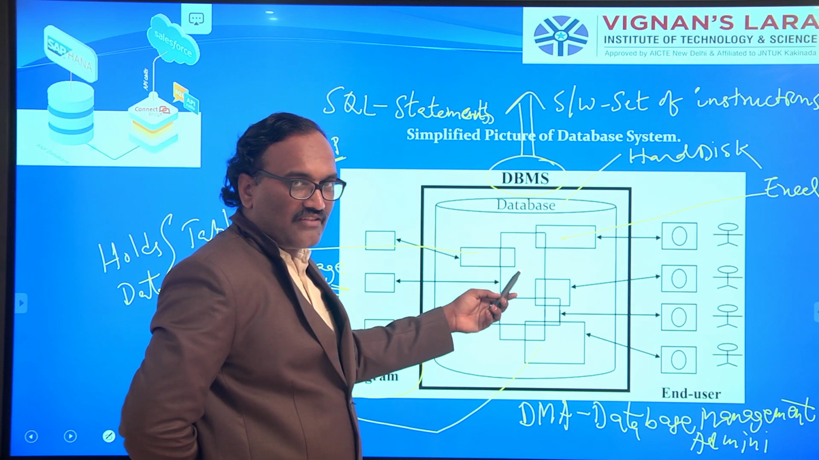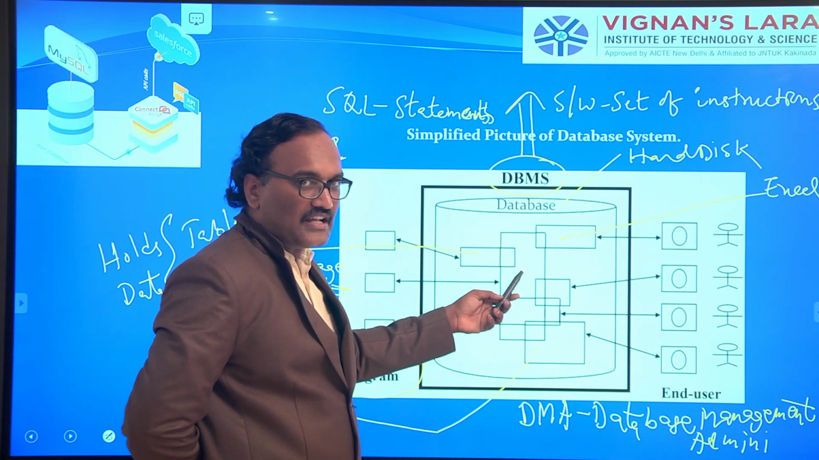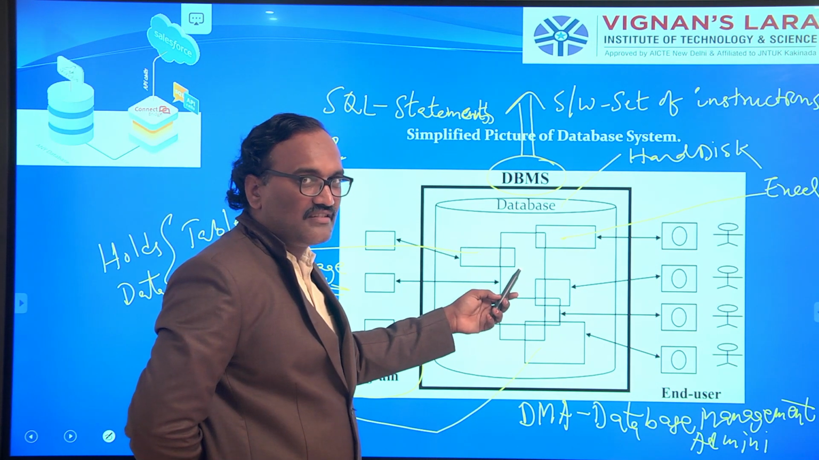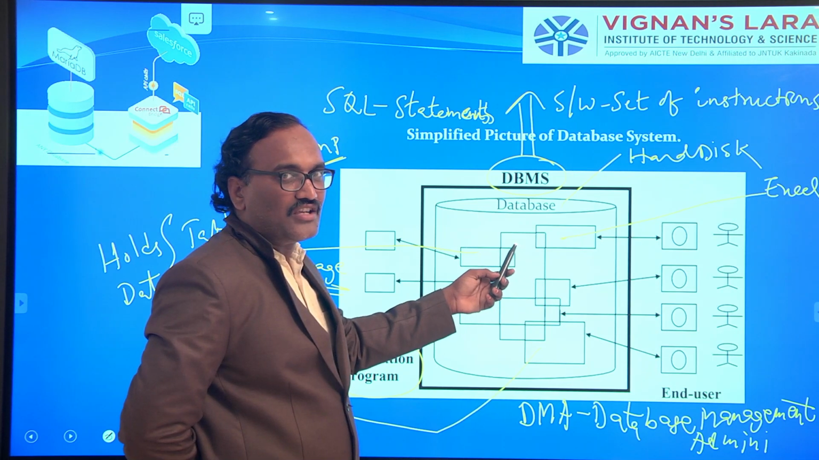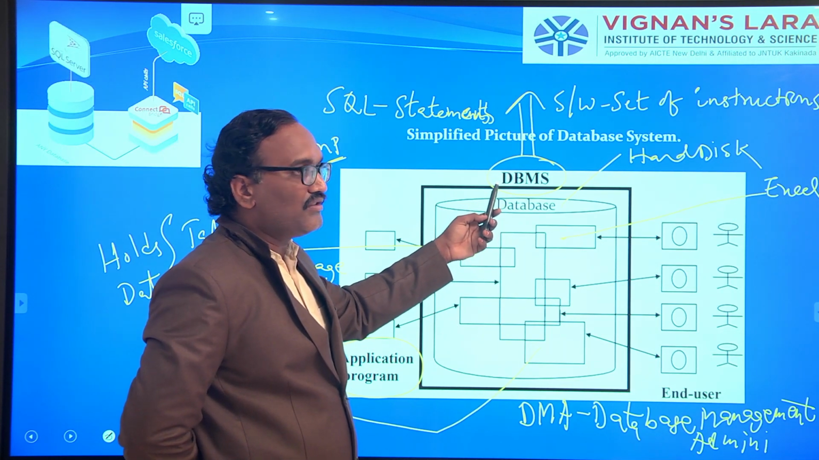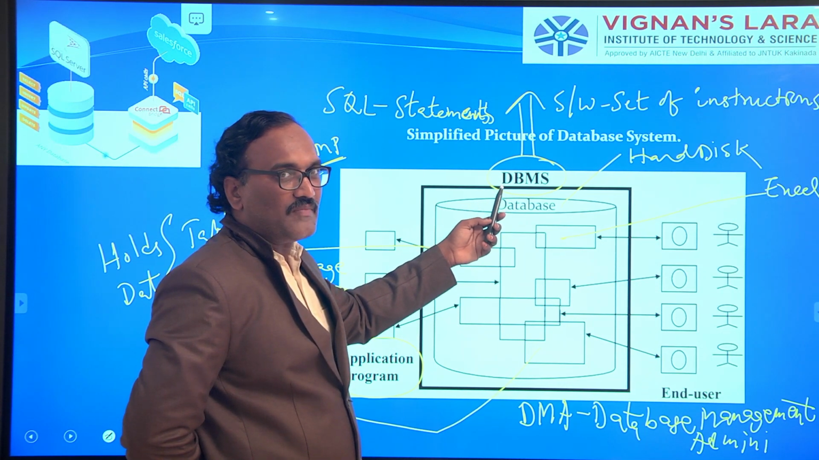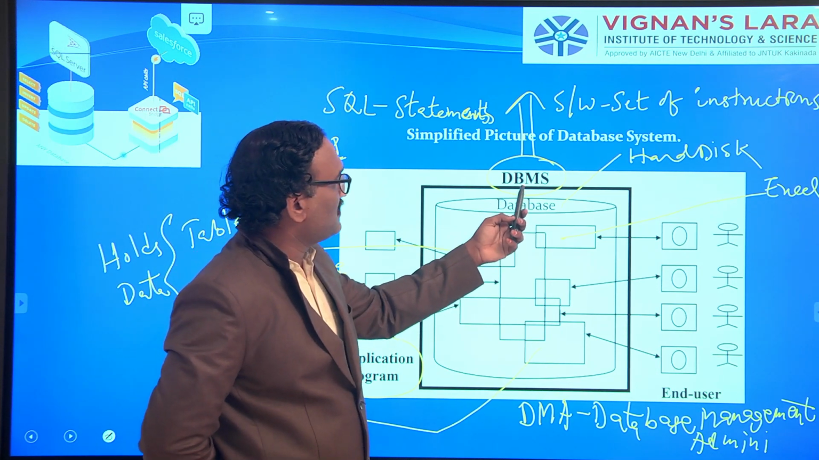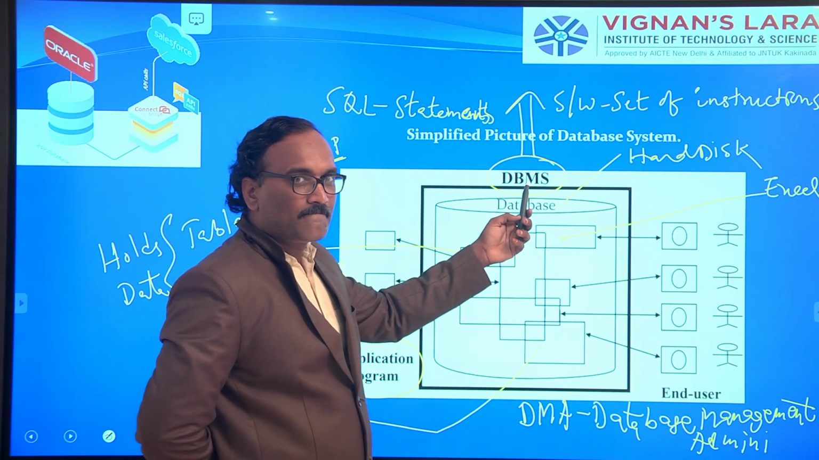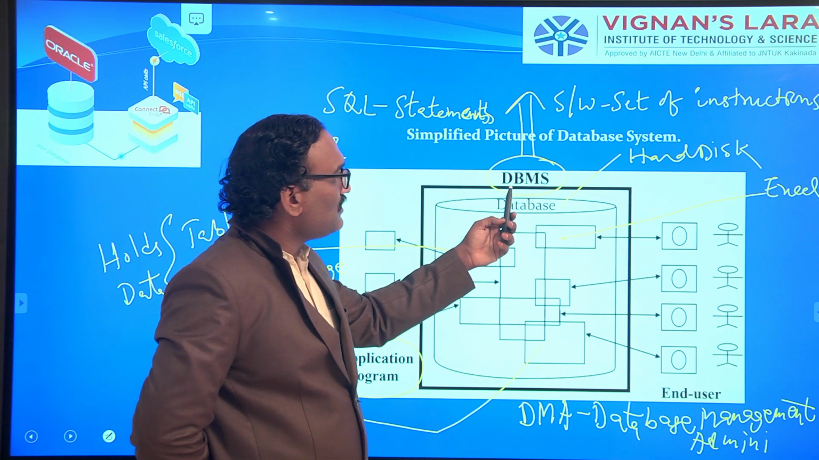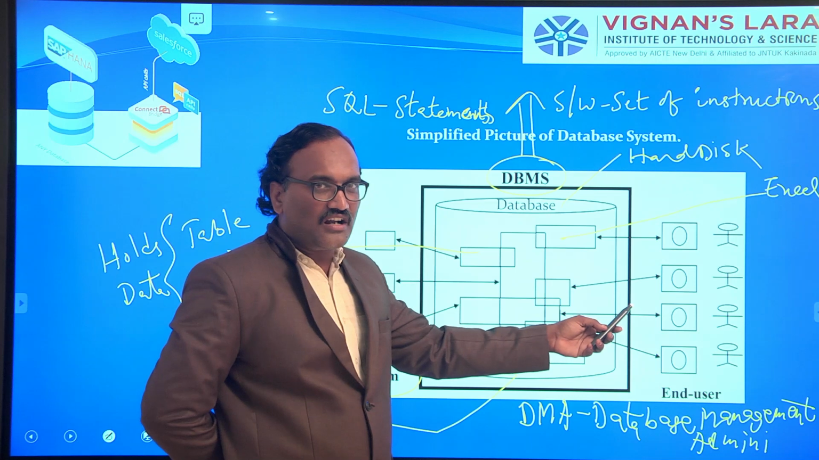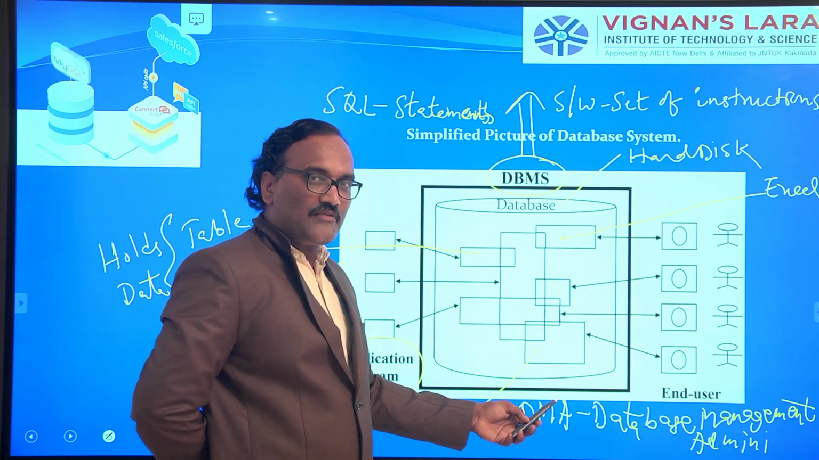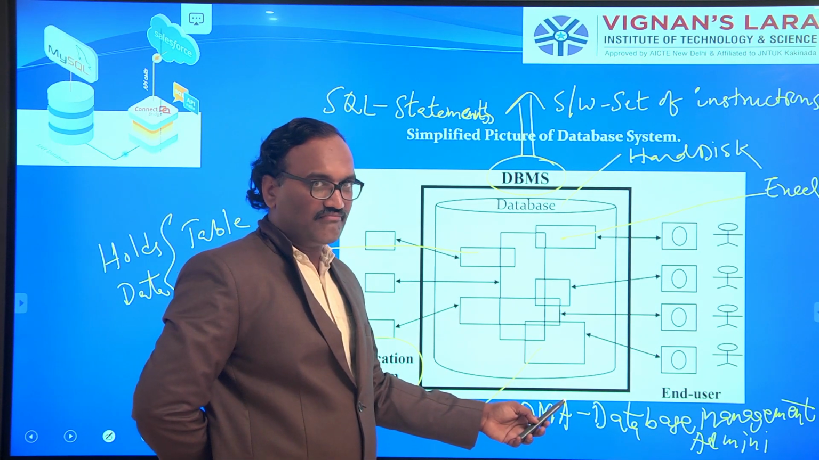That means interacting with tables. That means you want some data from tables or Excel files. To interact with that, it will not happen automatically. You need a software which manages all these kinds of operations, called a DBMS. This DBMS also has to check whether that user is a valid user or not. For that, it should have a database management administrator.